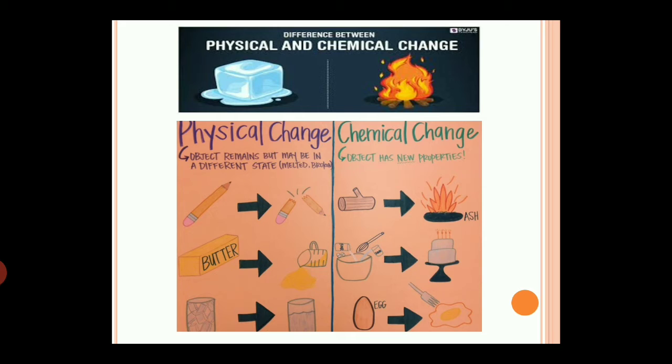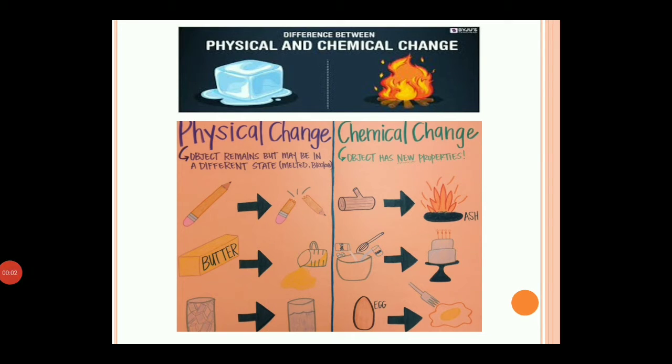A physical change is a temporary change while a chemical change is a permanent change. Here you can see that when I break a pencil and rejoin it, it will work as it did when it was full, while when I burn the wood log, the wood log cannot be obtained again. A physical change affects only the physical properties, that is shape, size, etc., while in chemical changes, both physical and chemical properties of the substance, including its composition, are changed. A pencil when broken will work as it did when it was full, while when ash forms it has different physical and chemical composition than the wood log.